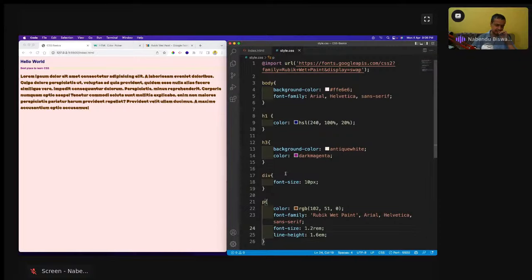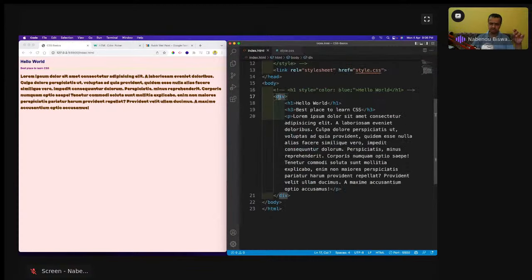Because CSS by default is a global thing. CSS is totally global. What happens if I have 10 other CSS files, maybe main.css or some others? In bigger projects, 10 people work on the same project. Maybe they are working in different files, maybe the same file. In style.css, someone makes h1 color red. Someone in main.css makes h1 color green. It will override it, and the whole project will behave weirdly. That's why developers always say not to use h1, h3, div, p. Body you can use, but h1, h3, div, p, these things you should not touch.